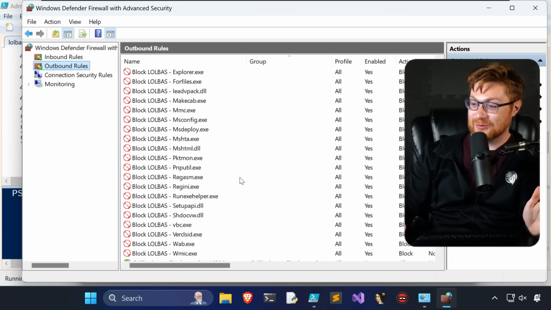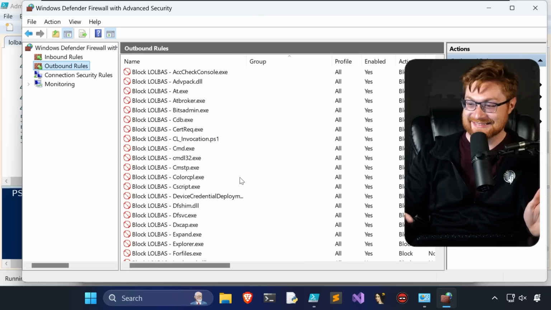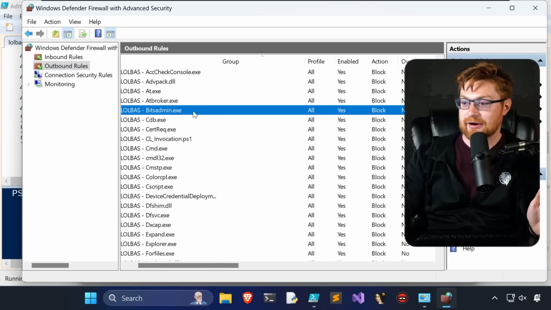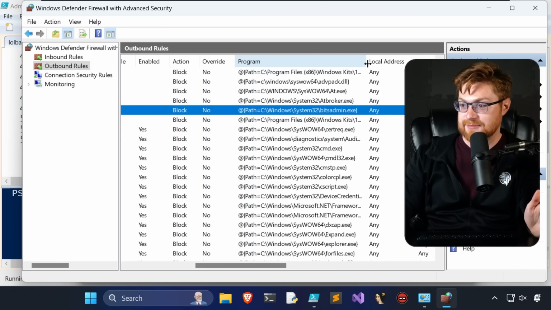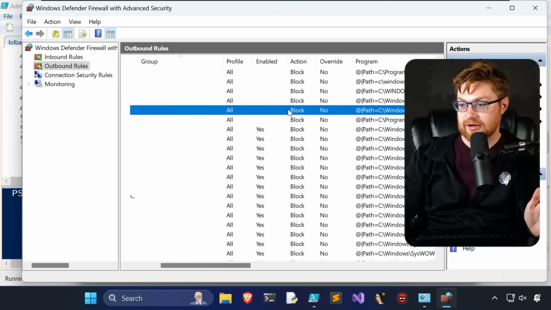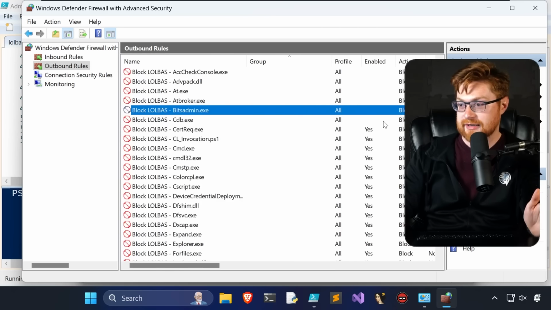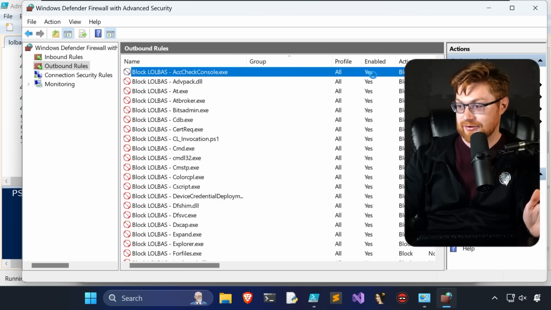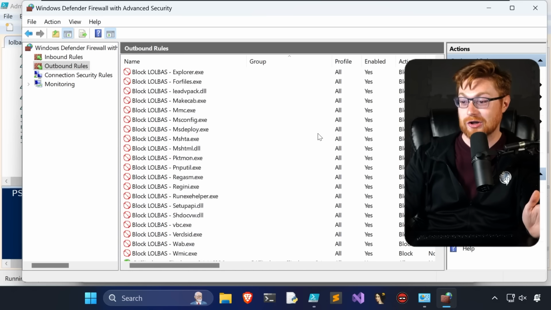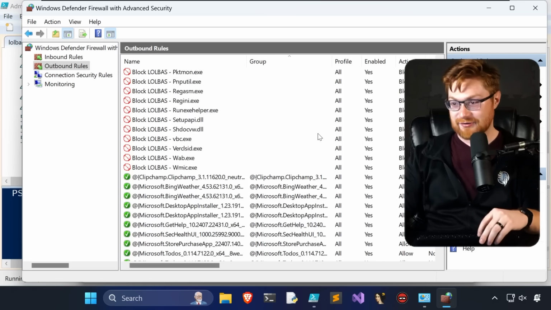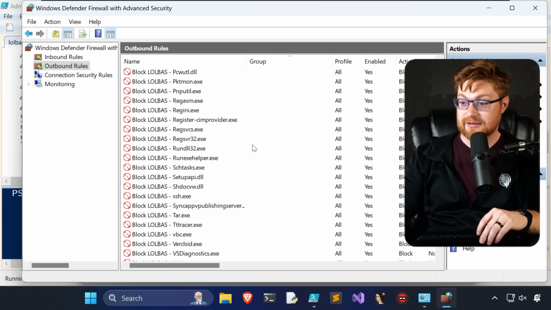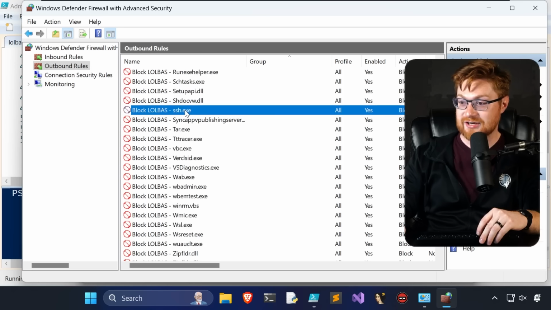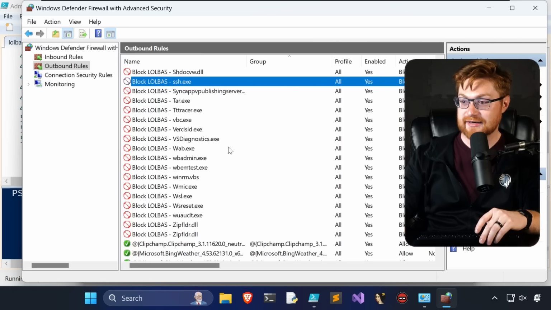That's kind of cool though, not gonna lie. Okay, so BitsAdmin, right, is a fine, fair example. And you can see that has properly set the path, because BitsAdmin would just about always be used for downloading. And that's not enabled yet? Okay, no, they are. It's just trying to load. If I refresh, is there more of them? Yeah, okay, it's cooking. We are blocking all of the things. SSH is now nuked. Nice.